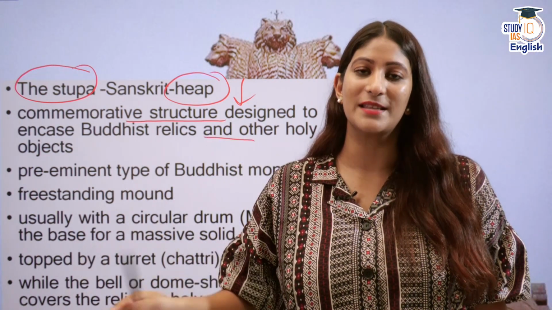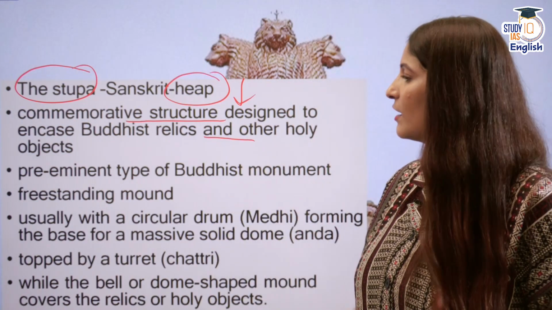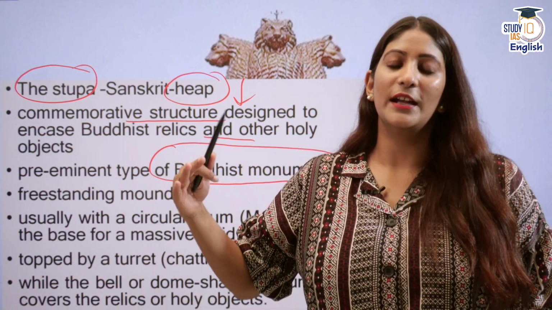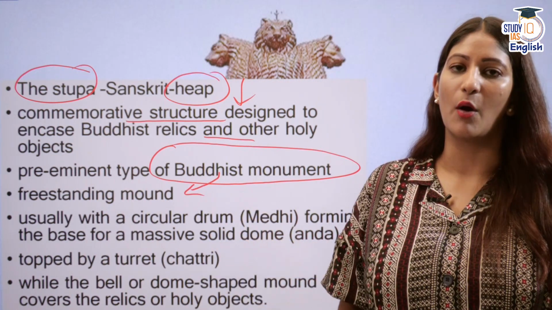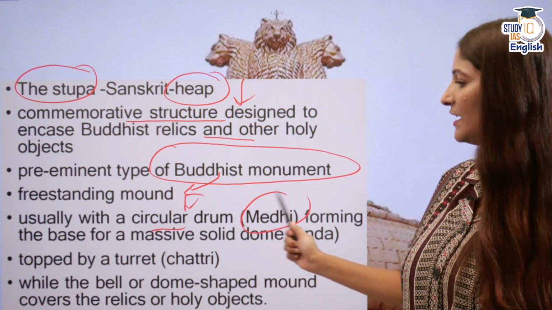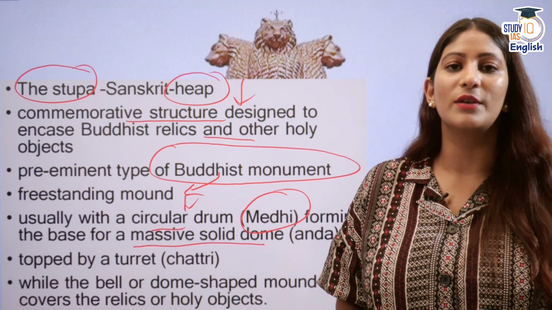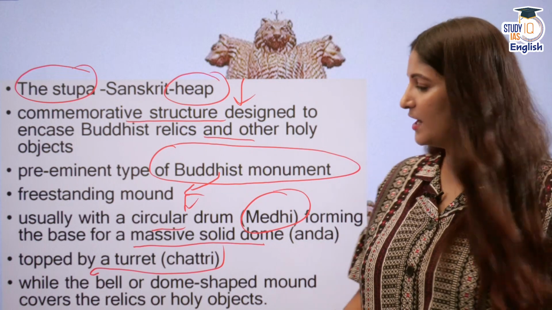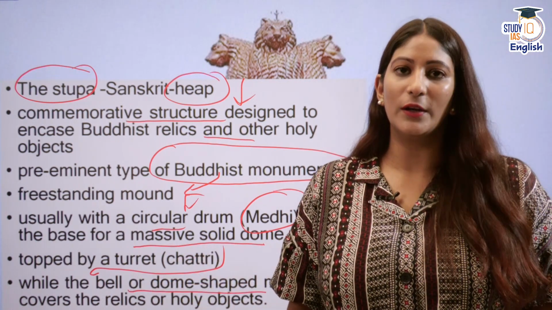There are different kinds of stupas as well. I will tell you that as well. You will not find it in any standard book. Preeminent type of Buddhist monuments this have become, although it goes back to Vedic ages. And in Buddhism, it is a freestanding mound generally, which is having a circular drum, which is known as medhi, which forms the base for a massive solid dome. This dome is known as anda, and it is topped by a turret, that is chhatri. And the bell or the dome-shaped mound covers the relics or the holy object.